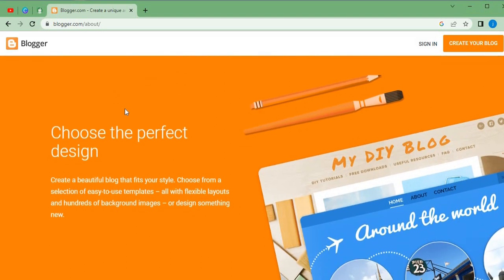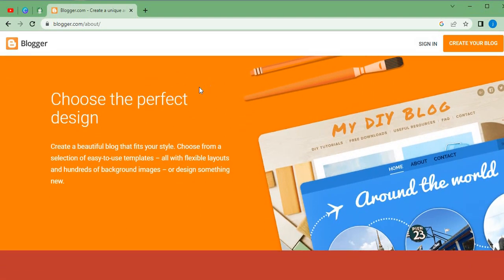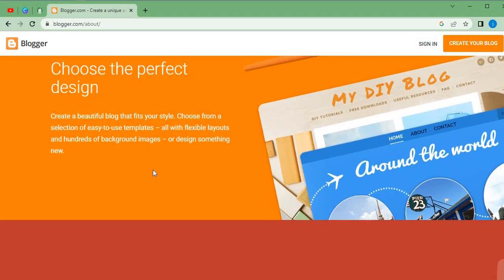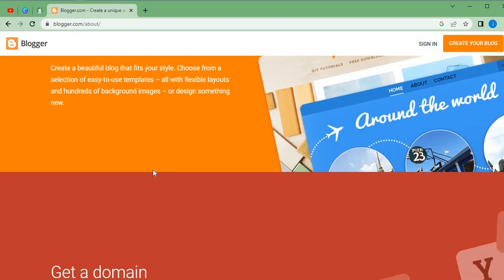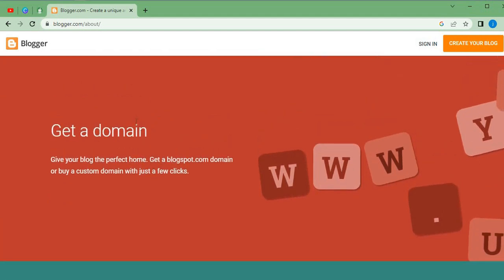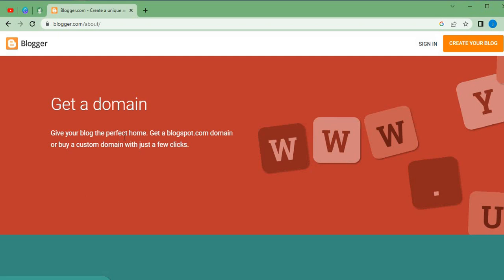Now, on this Blogger platform, we can choose the perfect design. That is, we can create a beautiful blog that fits our style. We can choose from a selection of easy-to-use templates, all with flexible layouts and hundreds of background images, or design something entirely new. At the same time, we will be able to get a domain, which gives your blog the perfect home.